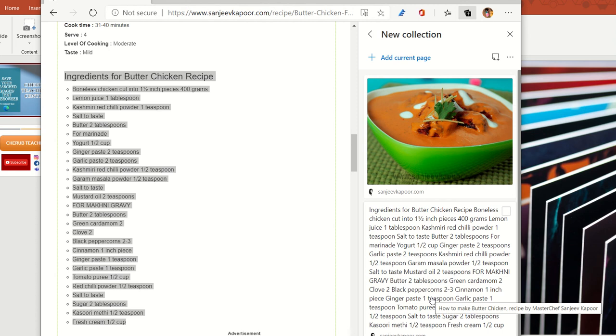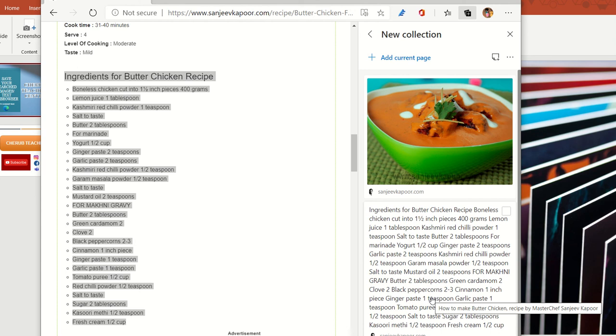Because we know this very well, that when we are preparing a project or report or something like that, there is a lot of research that we have to do. During that research, maybe I would like to copy one paragraph from one specific web page that I was accessing, and a second paragraph from a second web page. So the collection option in Microsoft Edge is a solution to that.